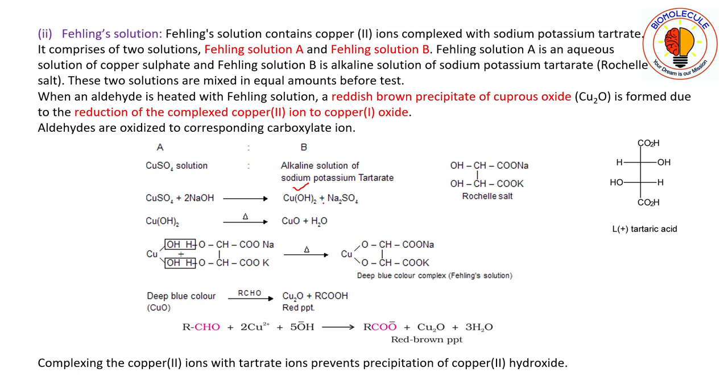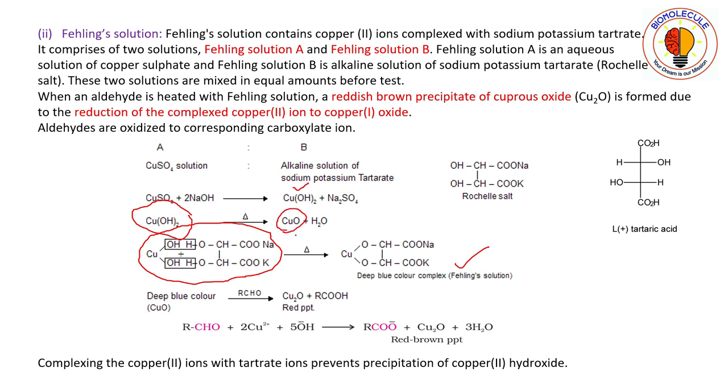Copper hydroxide and sodium potassium tartrate. While heating, a few molecules of sodium potassium tartrate will react with copper hydroxide to give you the deep blue color complex, and a few molecules of copper hydroxide will give you copper oxide.